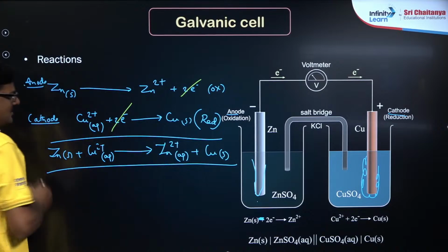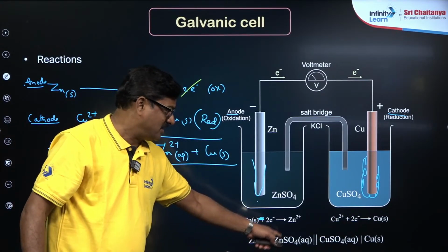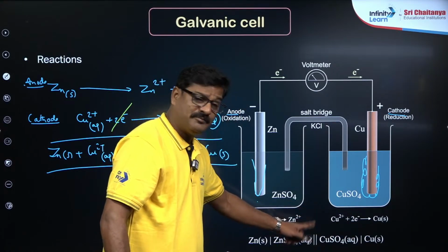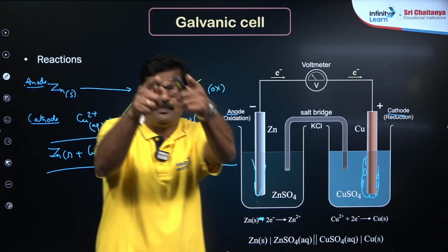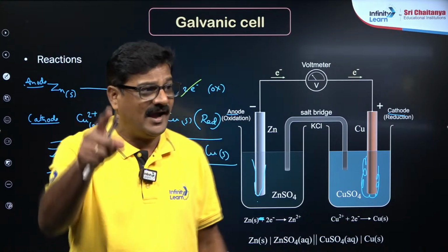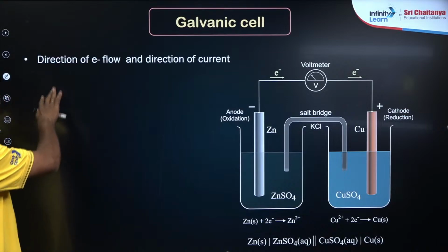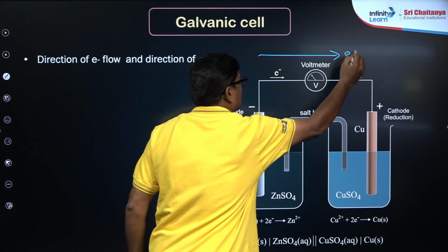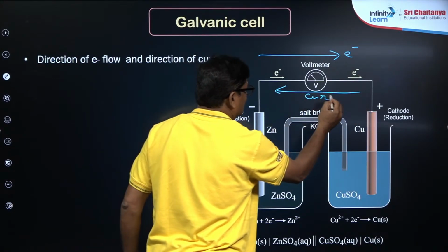Okay, and this is represented by zinc sulfate, कॉपर सल्फेट और कॉपर, और दोनों के बीच में आपका ये सॉल्ट ब्रिज दिखाया जाएगा दो पैरेलल लाइन की वजह से, and you can see these reactions and the direction of the flow of current is going to be: electron इस तरफ जाना है and according to the convention current इस तरफ जाना है.